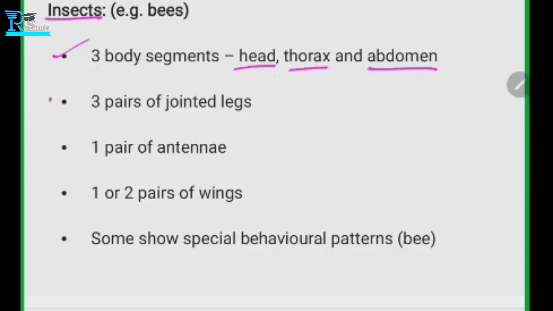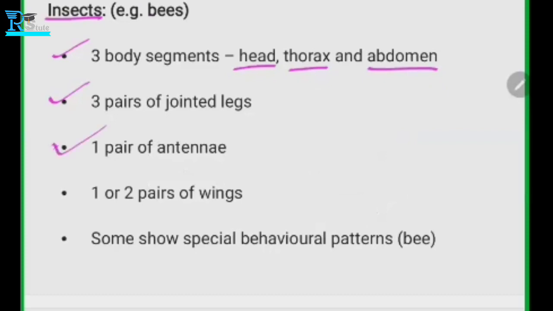Three pairs of jointed legs. So they have legs, but they are jointed. For example, like this, they have legs here and there. The legs are joined at a particular point. So three pairs of jointed legs and one pair of antennae.